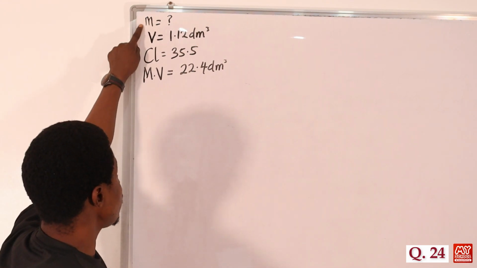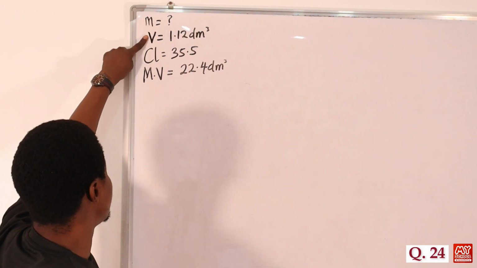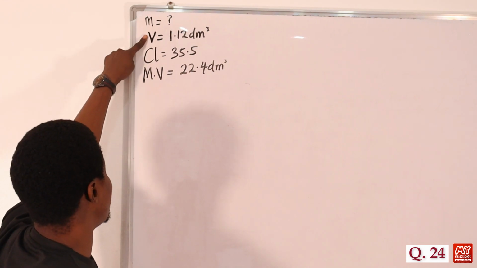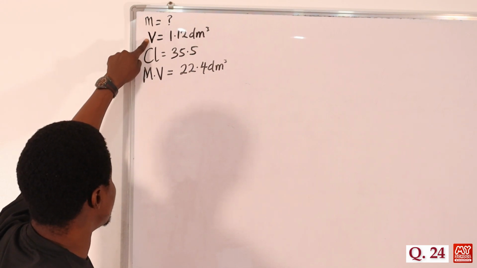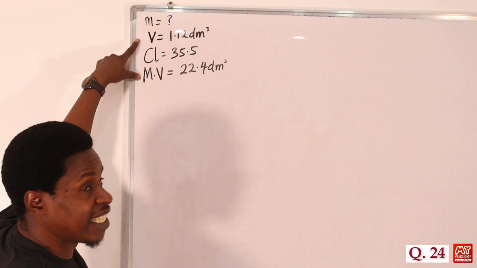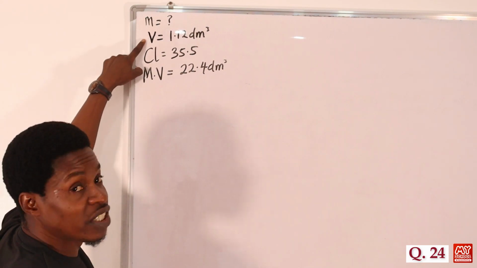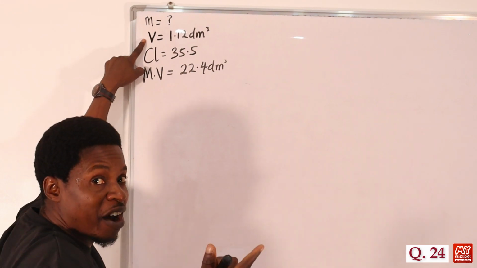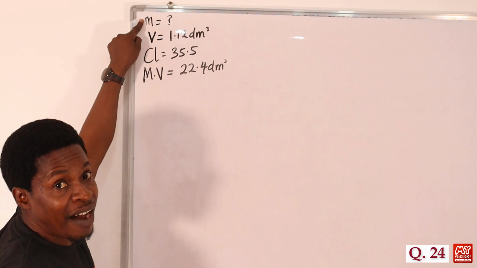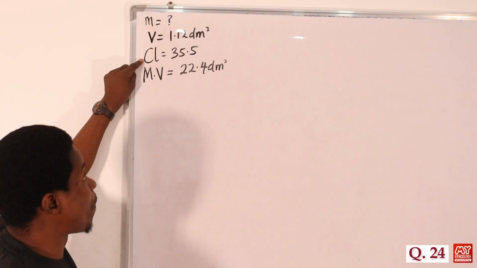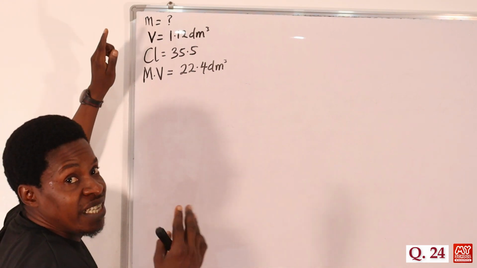The question says we should find the mass. To start with, do we have any relationship between mass and volume? Not really. Then we have volume and molar volume. Yes, there's a relationship between them. The relationship between volume and molar volume is the number of moles. So if we get the number of moles using volume and molar volume, then we can get our mass, because we have the molar mass of chlorine given already. Here is what I mean.